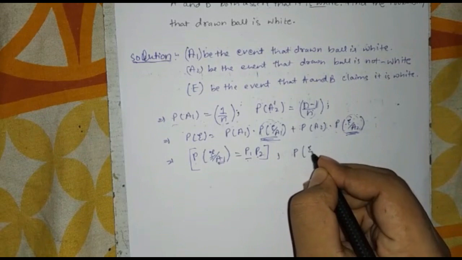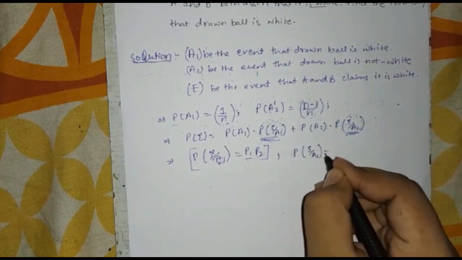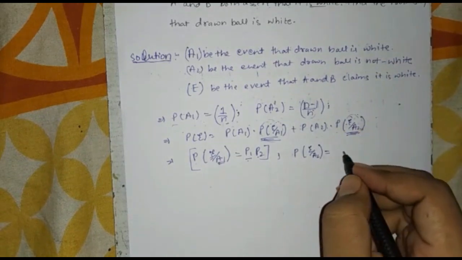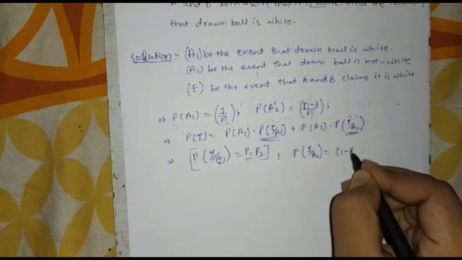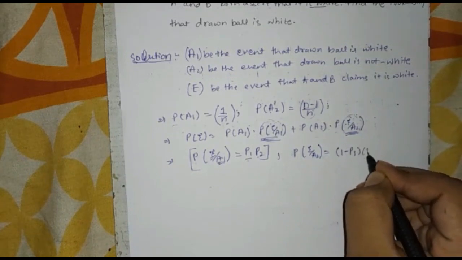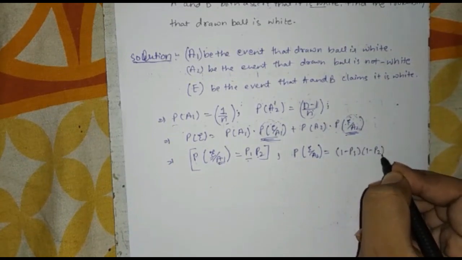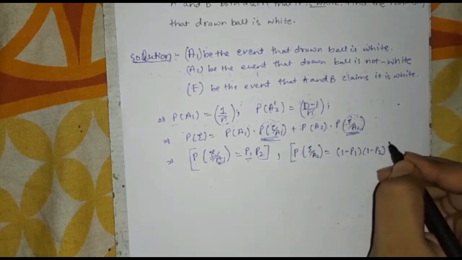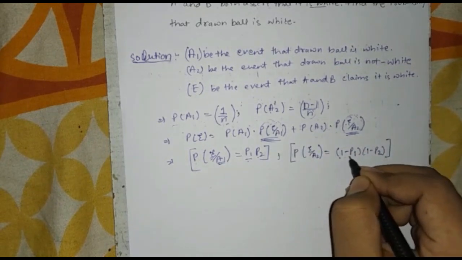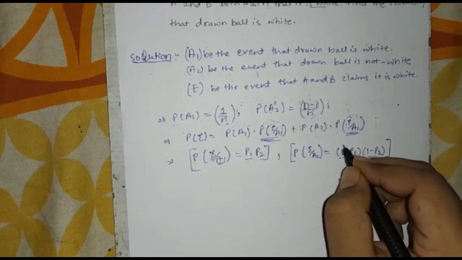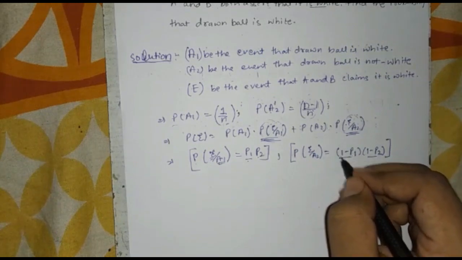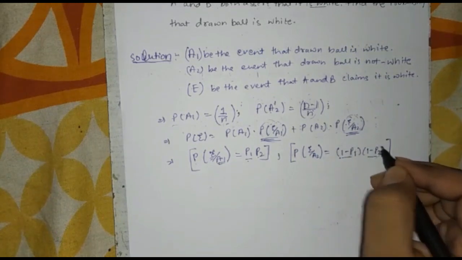Now P of E given A2: the ball is not white but they both lie, so it is the probability that both lie. The probability of telling a lie for A is 1 minus P1 and for B is 1 minus P2.